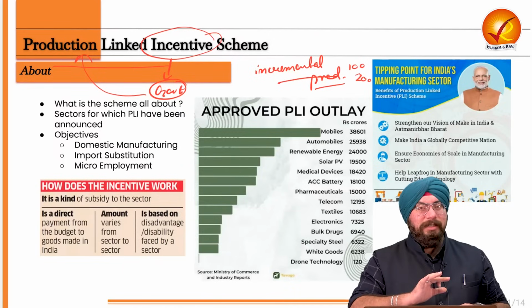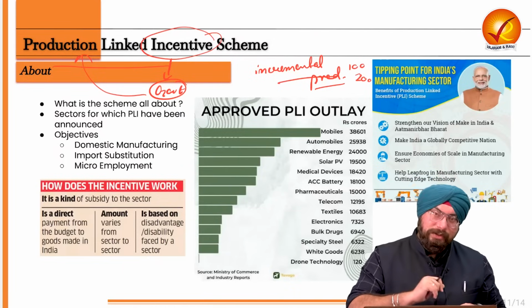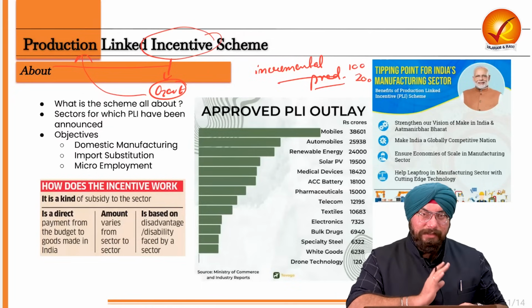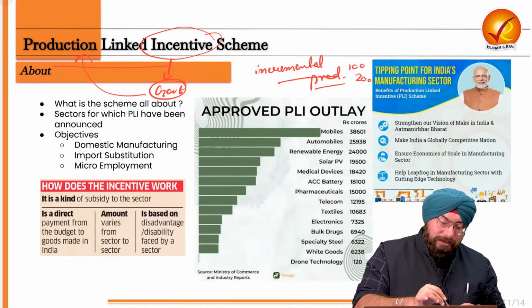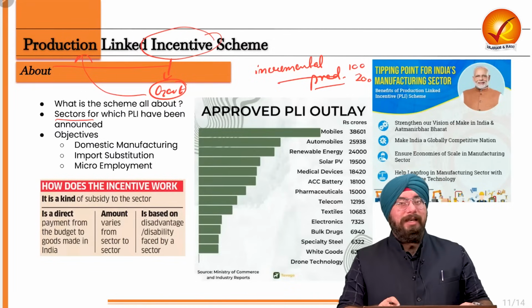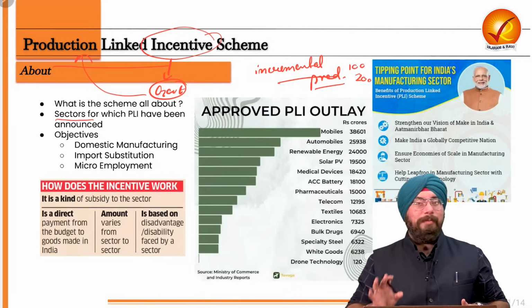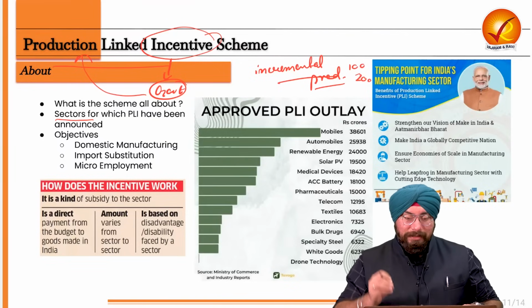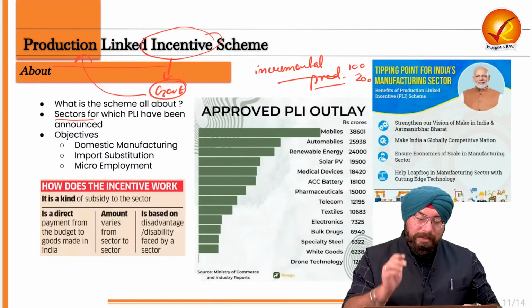That incentive can be in the form of interest subvention, reduction of interest, cheaper loans, any kind of incentive the government will be able to provide. Now, what are the various sectors under this PLI scheme? The PLI scheme is not for the whole manufacturing sector, for the whole industrial sector. There are specific sectors which the government wants to target.